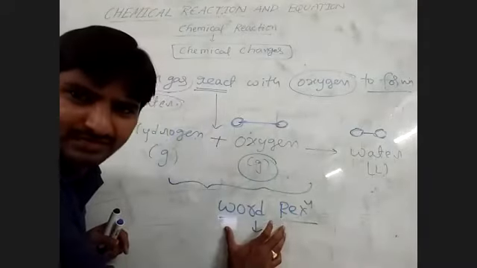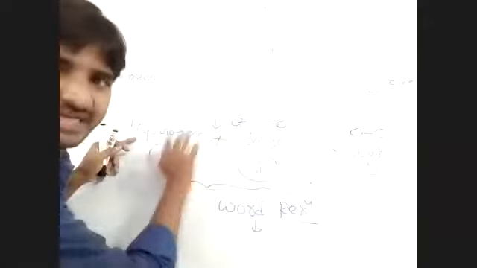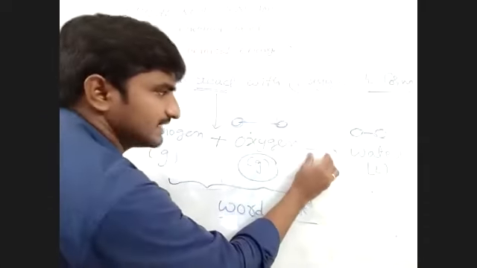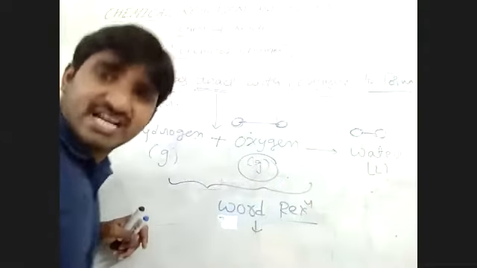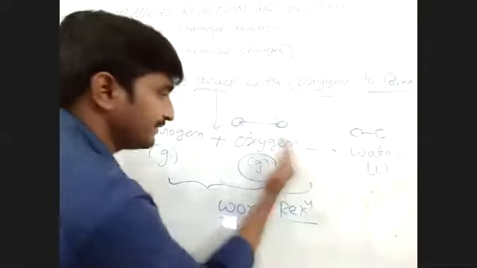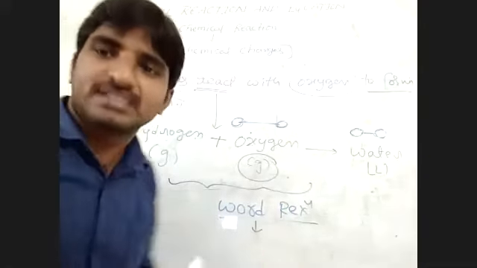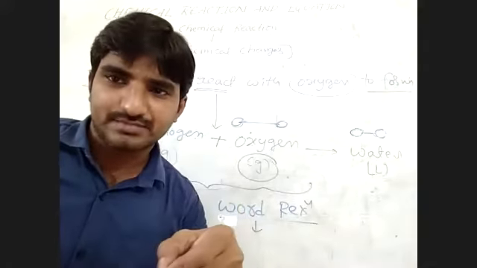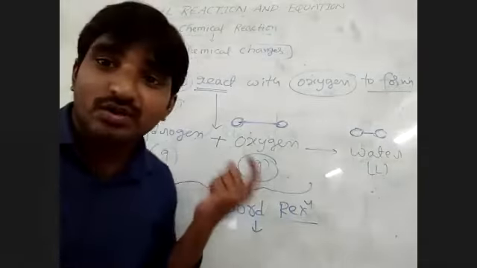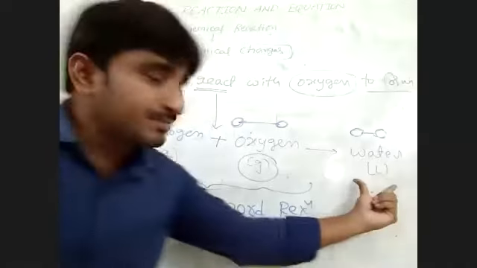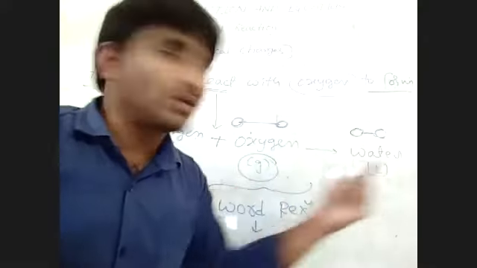What is the meaning of word equation? A word equation means writing the reaction as a sentence of substance names. Please see, this is an arrow. The arrow is nothing but the direction of the reaction. The substances before the arrow, which take part in the chemical reaction, are called reactants. The substances produced, the result of the chemical change, are called products.